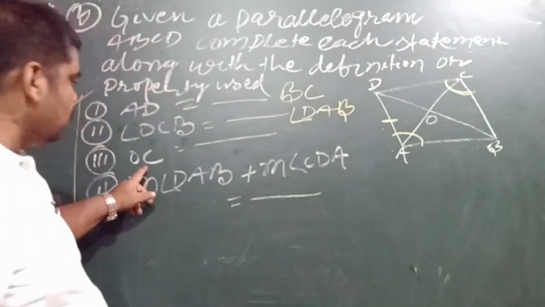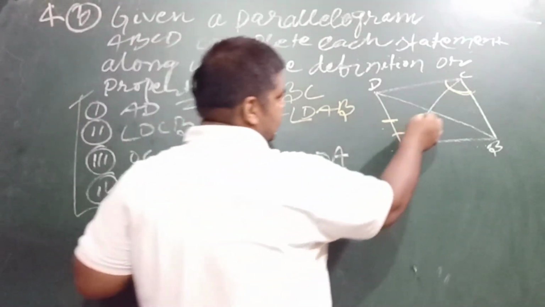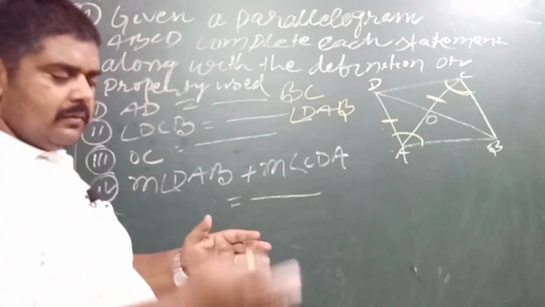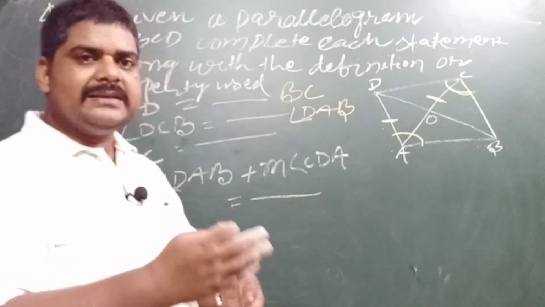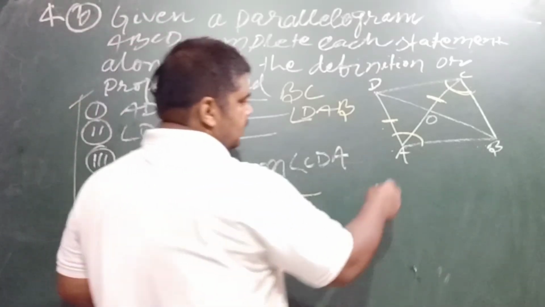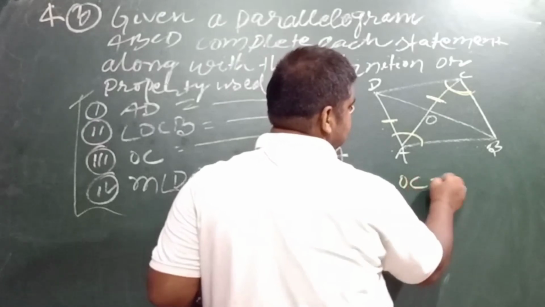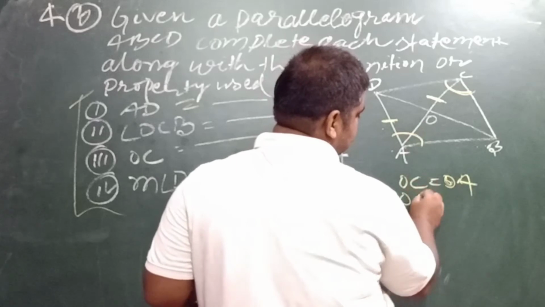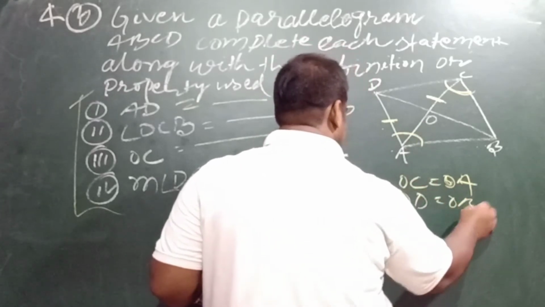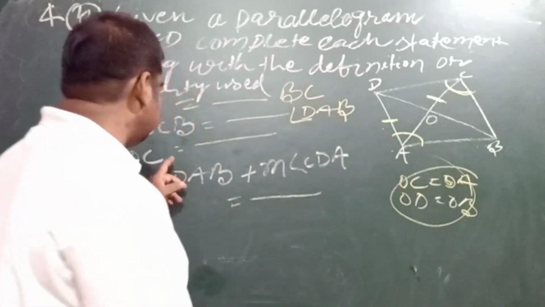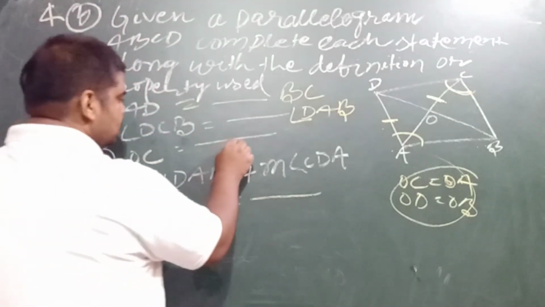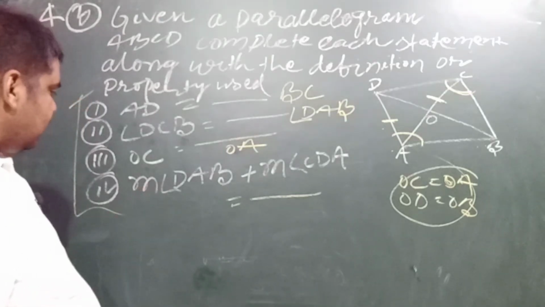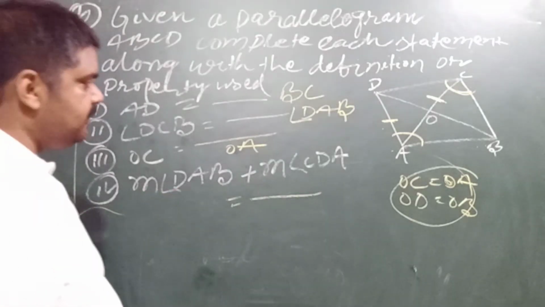The third one is OC, and you know very well that diagonals of a parallelogram bisect each other, and this is why you can write OC is equal to OA, and OD is equal to OB. Here you utilize that OC is equal to OA because diagonals bisect each other.